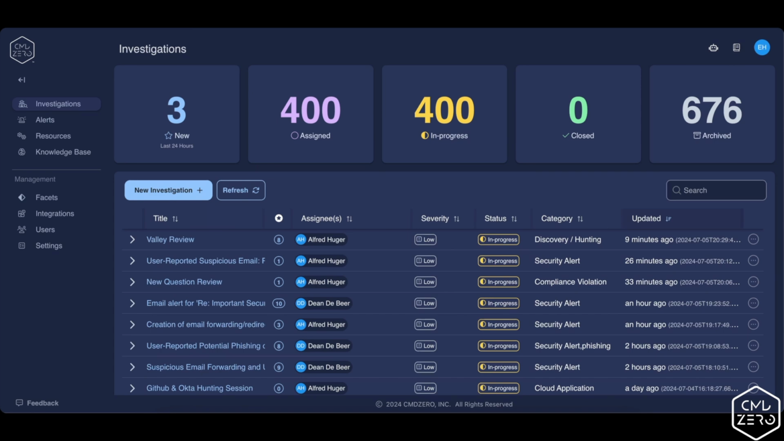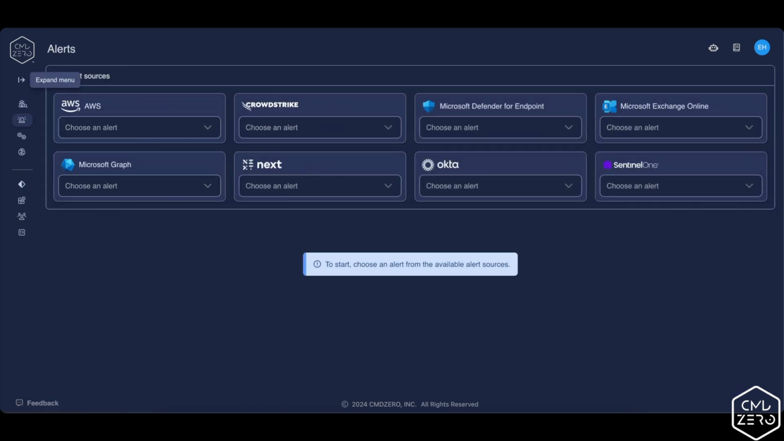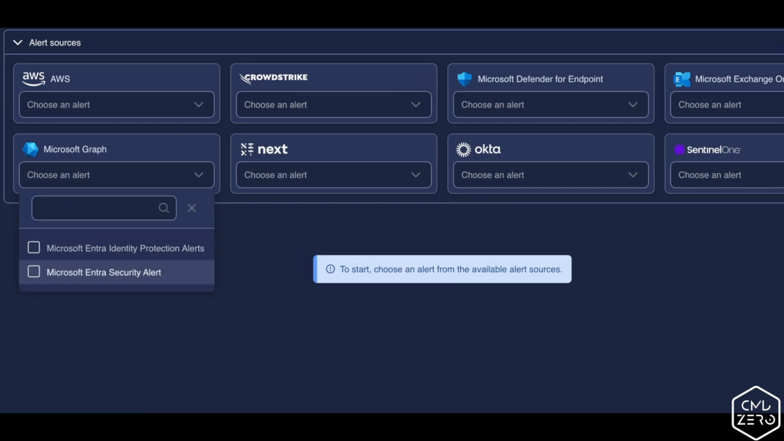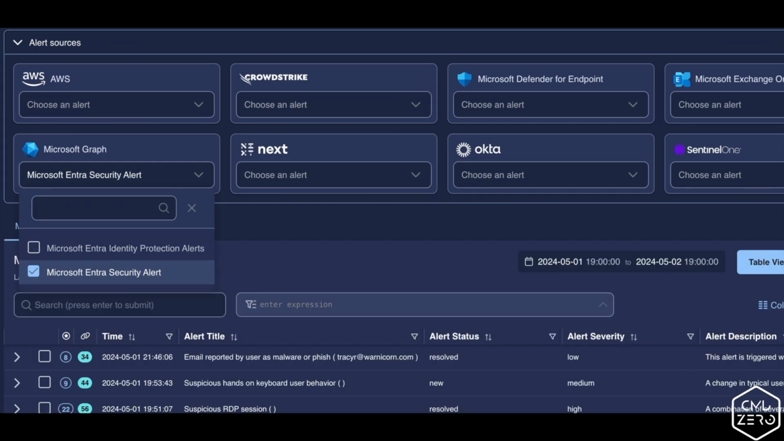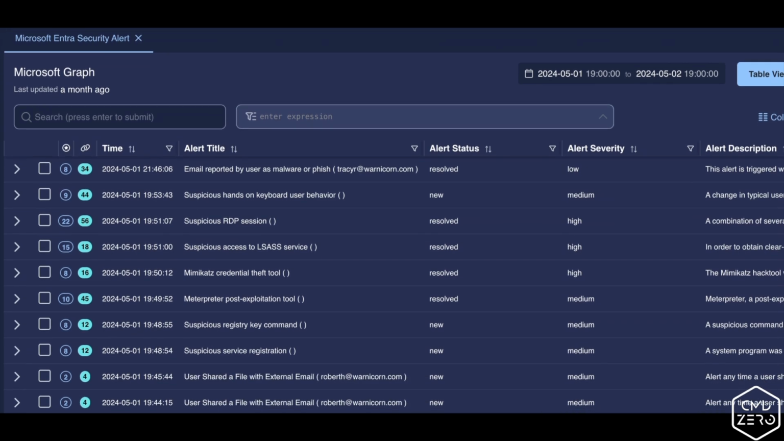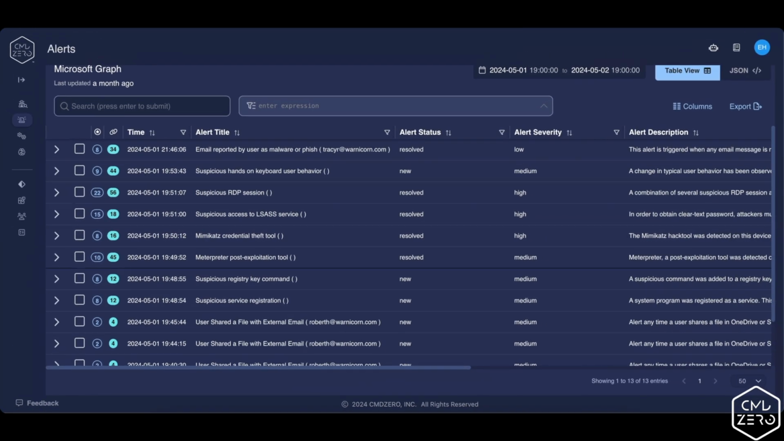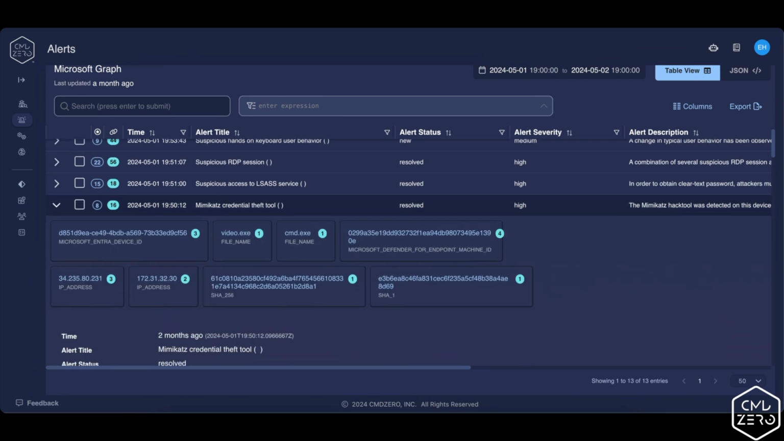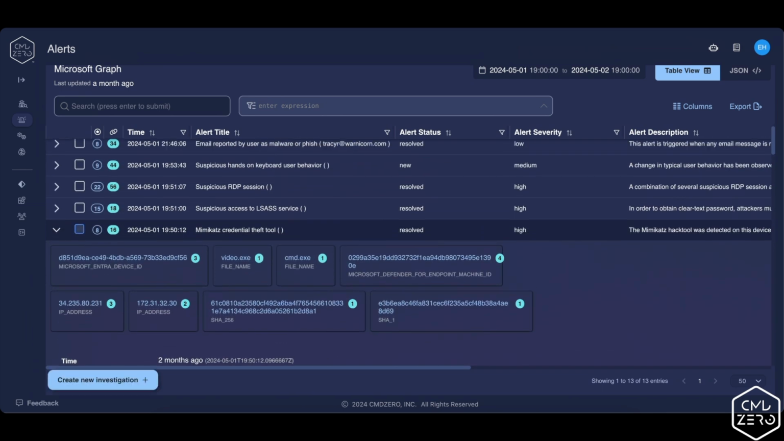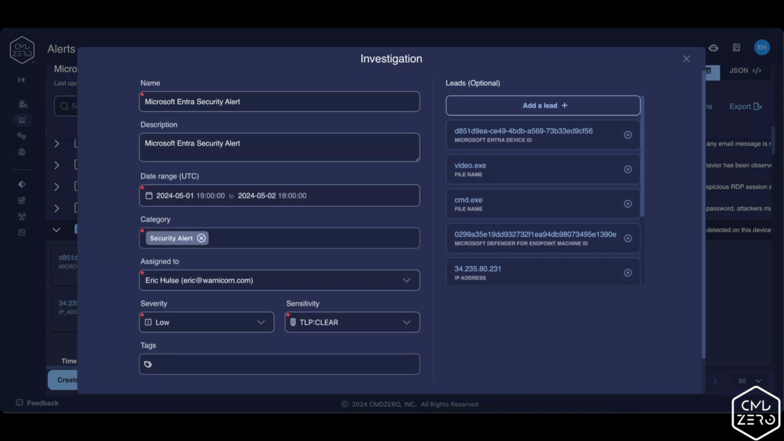Investigations can also originate from an organization's existing security alerts. Navigate to the Alert Manager in the Command Zero platform. Here, investigations can be run autonomously. The Alert Manager allows organizations to ingest and start investigations from alerts provided by their existing security products. Analysts can import alerts from any number of the configured integrations, review any of the alert metadata, and select an alert for investigation.